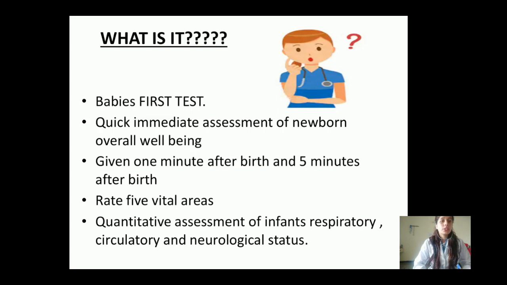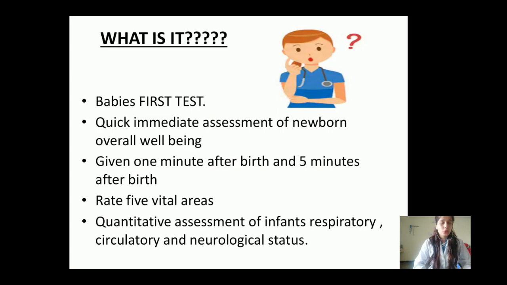Second one, it is a quick assessment of the newborn's overall well-being, and we call it quick because we are using only 5 basic parameters. On the basis of those parameters we are giving certain scoring to the child. Then on the sum of that scoring we will come to know the condition of the child. So it is a quick immediate assessment of the newborn in which we assess the overall health of the child.